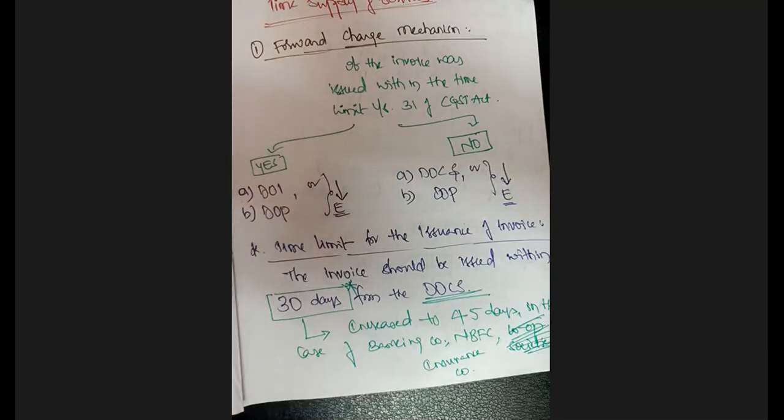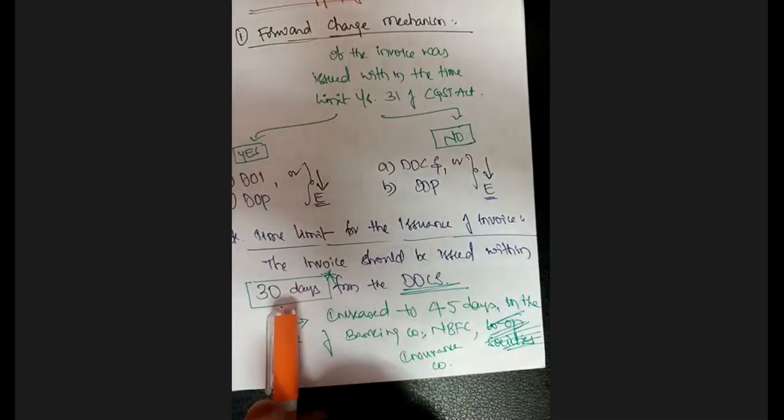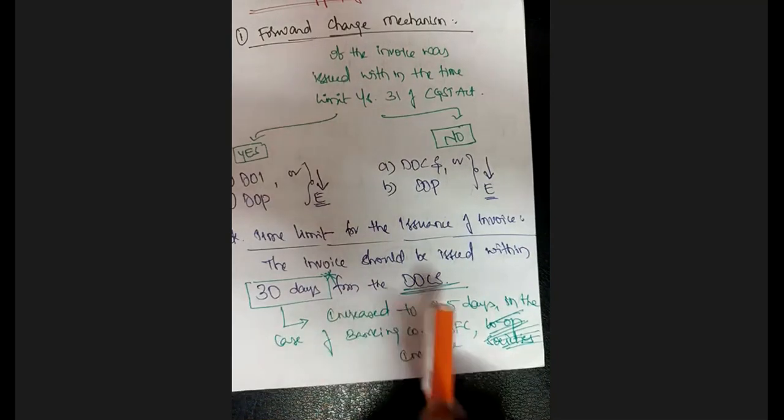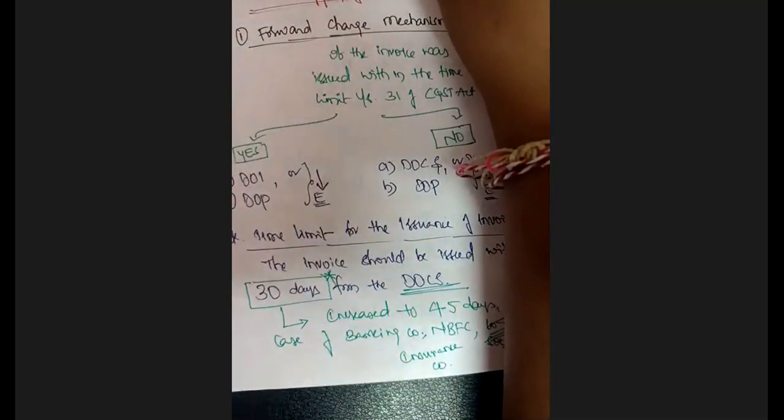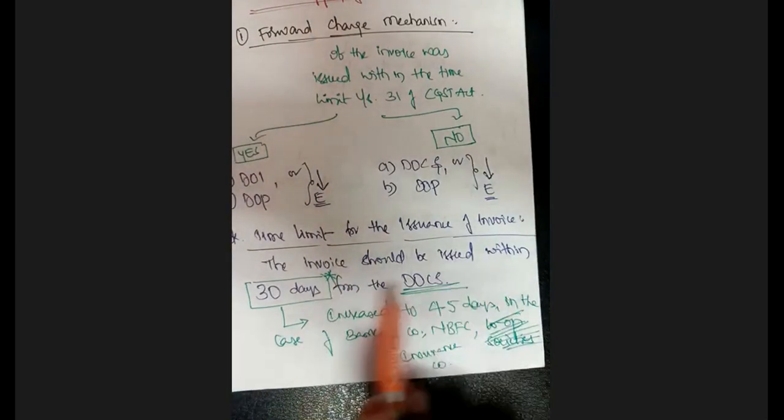When it comes to services, we have a time limit in number of days, 30 days. The invoice should be issued within 30 days from the date of completion of service.